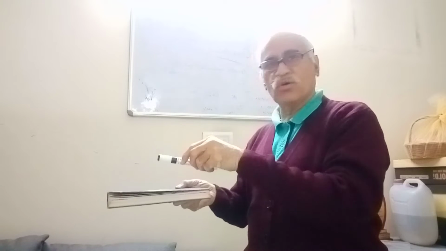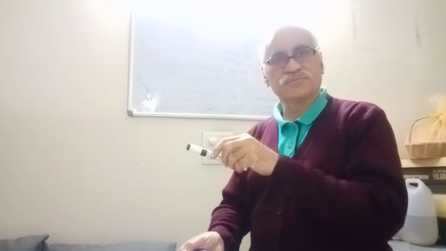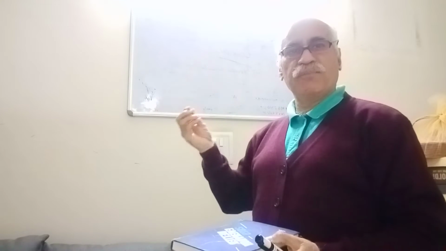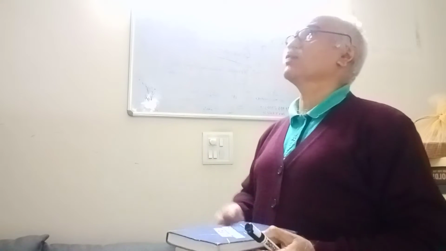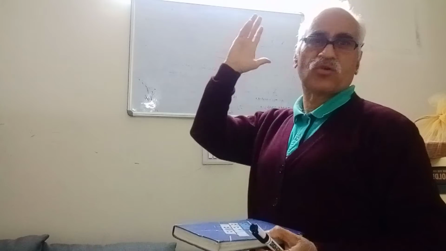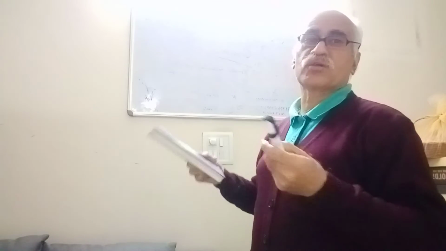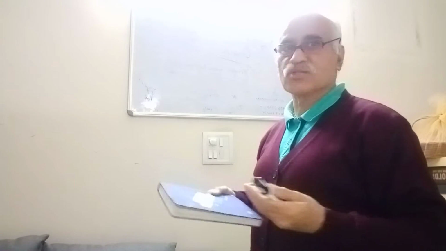If I leave this book, it will fall on the earth. Like what Newton has said, that he saw an apple falling on the ground and he was wondering why it has fallen down, why it has not gone up. So this is what the attraction is. Attraction is between two objects. Another thing is that the object should have a mass. If there is no mass, there is no attraction.